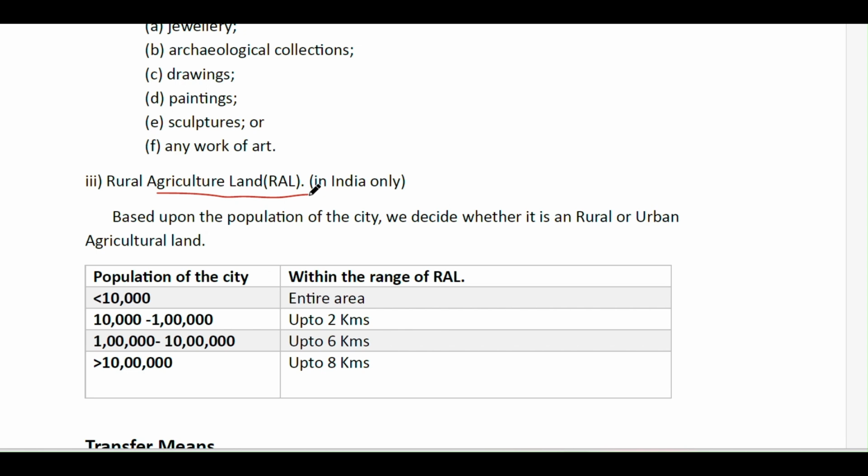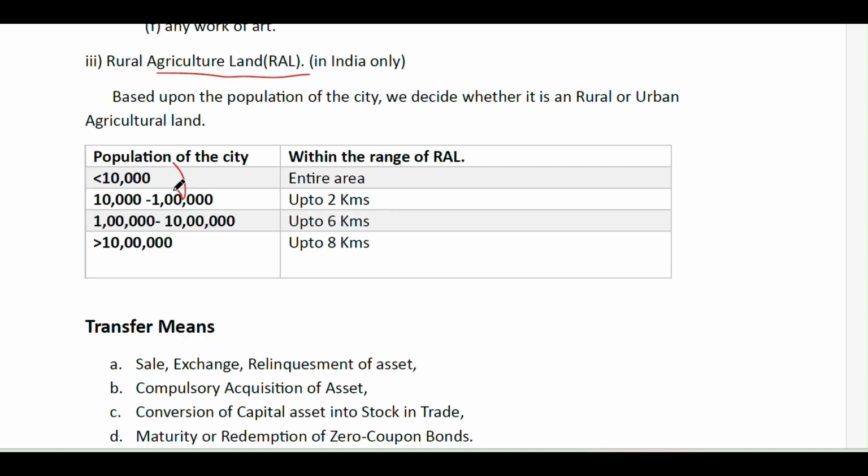So how do we decide whether it is a rural area or an urban area? Based on the population of the 2011 census and the city, we decide whether it is rural agriculture land or urban agriculture land. If the population of a city is less than 10,000, then the entire area of that village or city is covered under rural agriculture land.